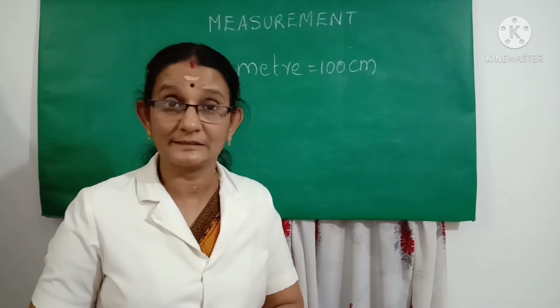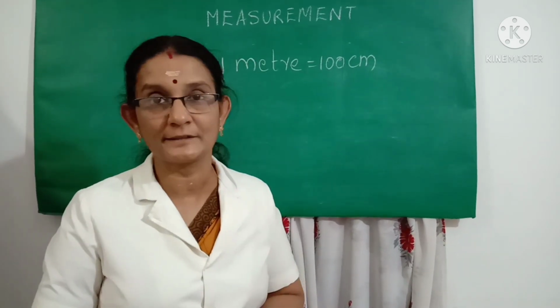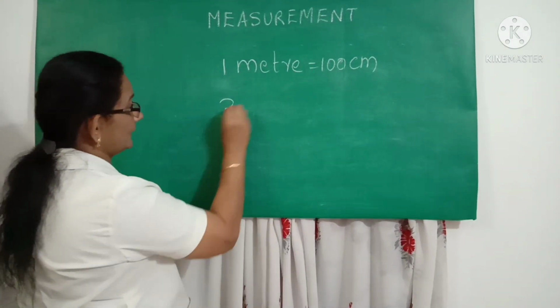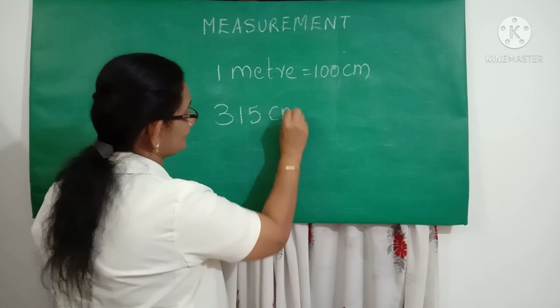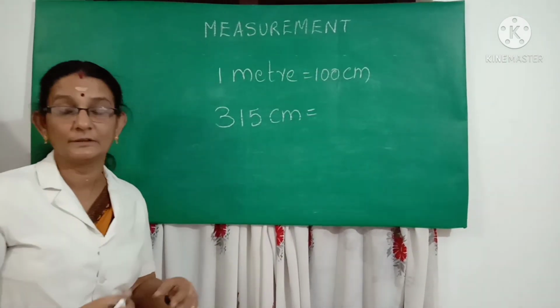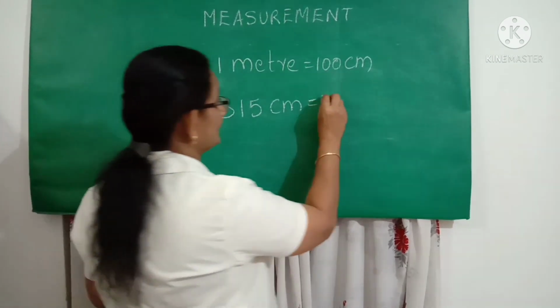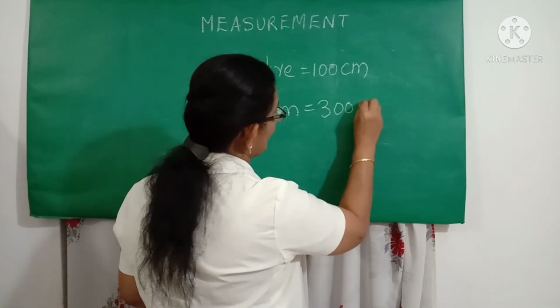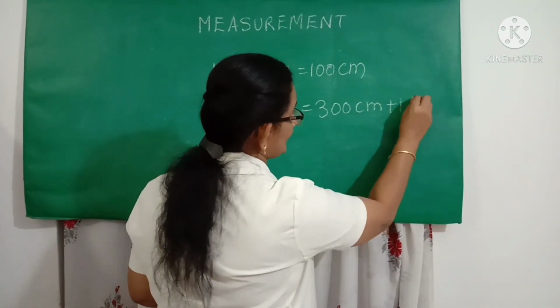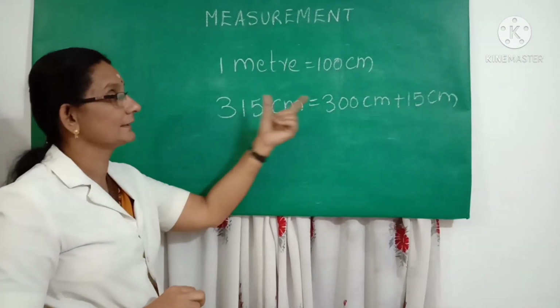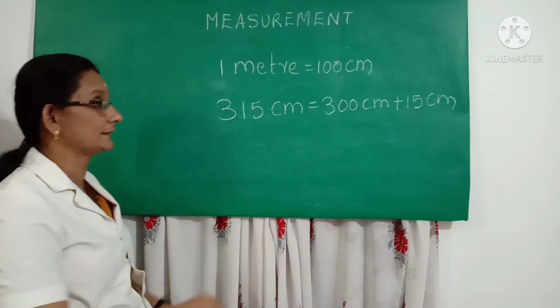So now let us see how to convert centimeter into meter. For example, I have 315 centimeter. I need to convert it into meter and centimeter. So I can write this as 300 centimeter plus 15 centimeter. Isn't it, children? Yes, I can split them up as 300 centimeter plus 15 centimeter.